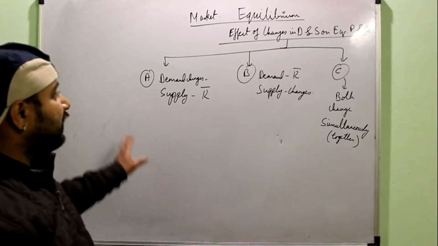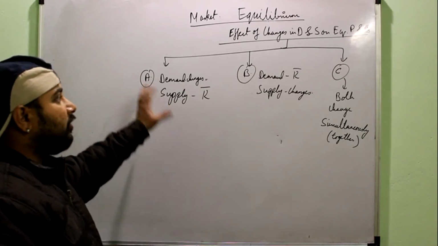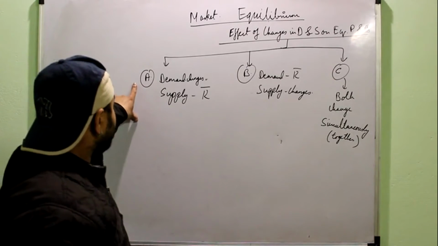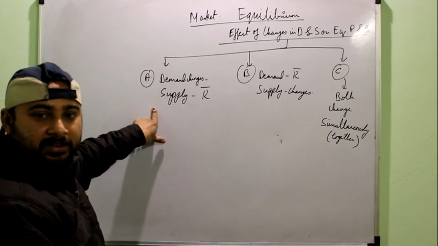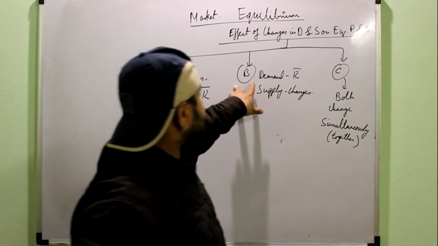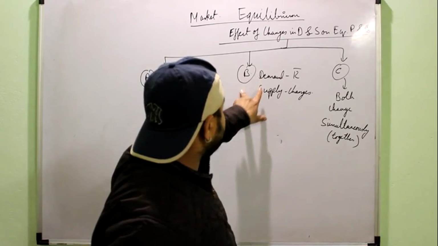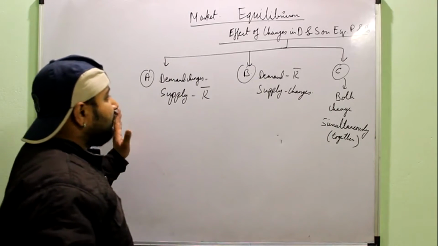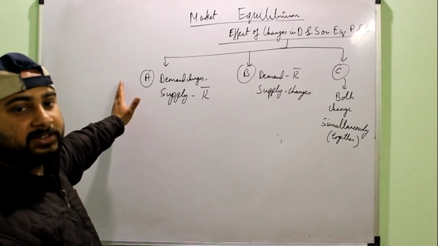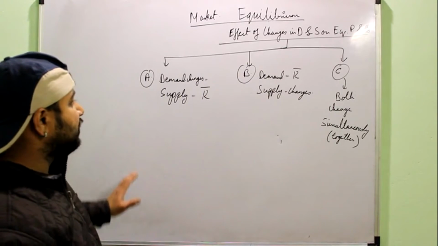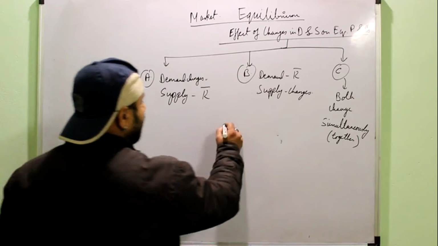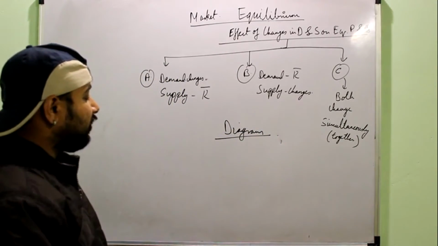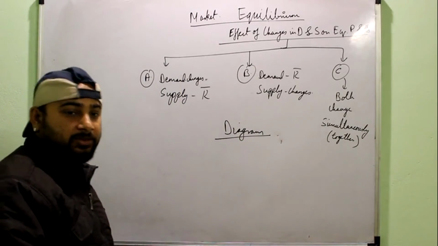Okay, first we have to understand how these categories can be studied, or how the effect of the changes in demand and supply can be studied on the equilibrium price and quantity. The first one says that demand will change and supply remains constant. Second, demand remains same and supply changes. And the third is where both are changing together. So when we are talking about A category, you should remember that supply is perfectly inelastic, or it will not change. And we have to study them with the help of the diagrams, because it is not possible to understand these concepts without a diagram.